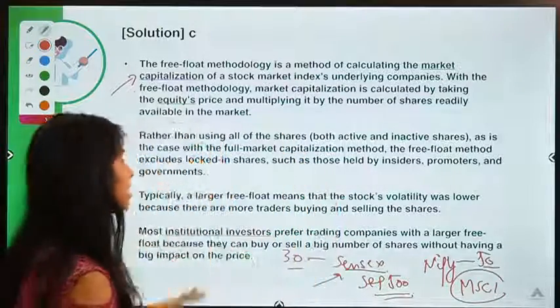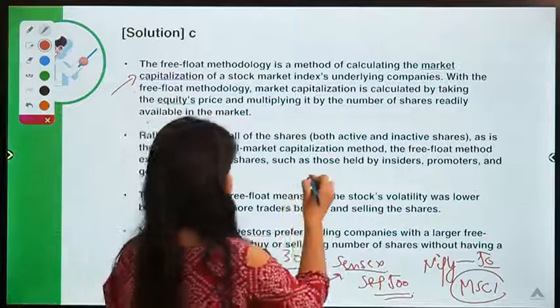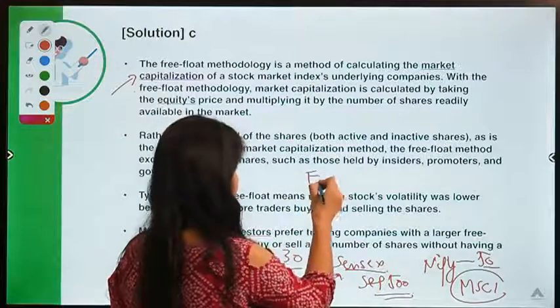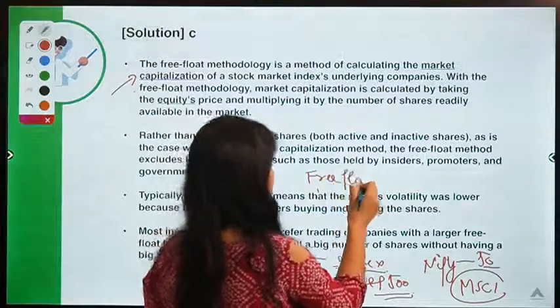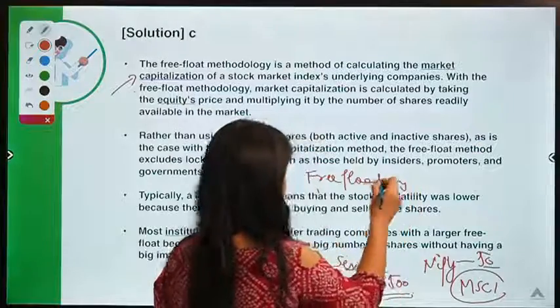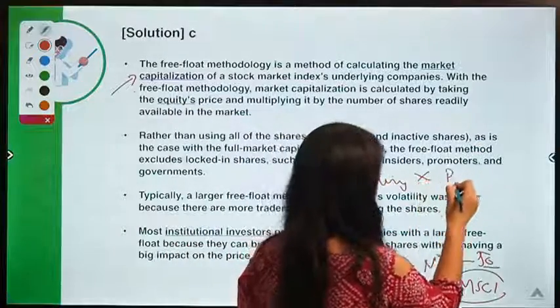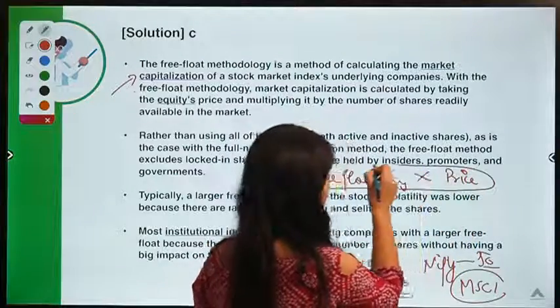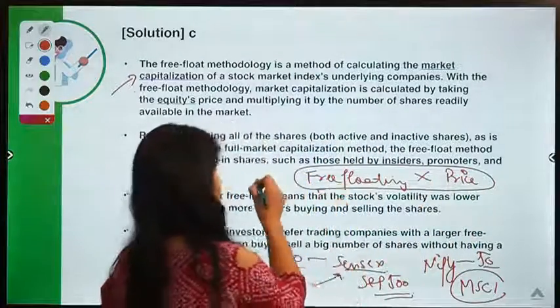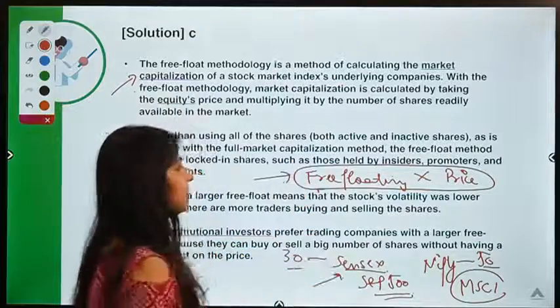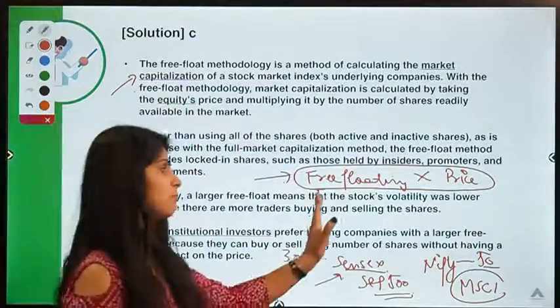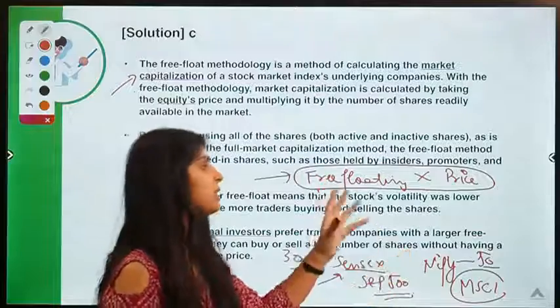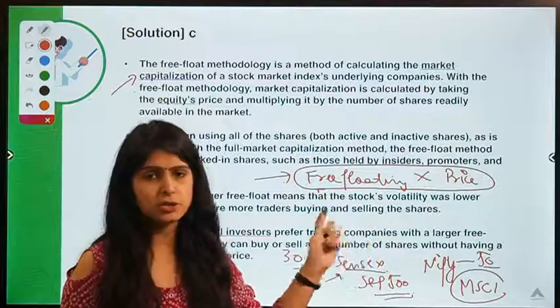Now what is this market cap? Simply, when you multiply the free floating shares of a company by the price of one share, you get the value of all the free floating shares of the company. So basically you get the market capitalization of the company. So market capitalization is nothing but the value of the free floating shares of a company.